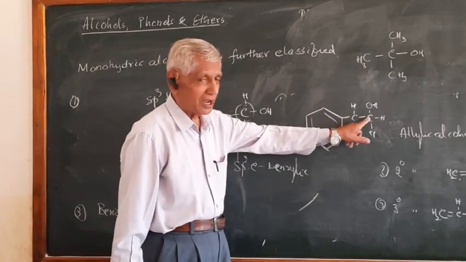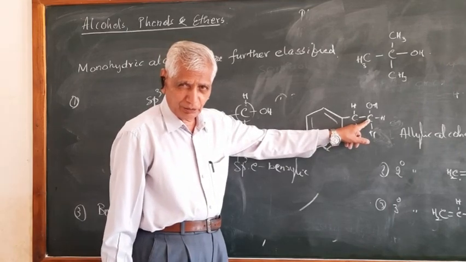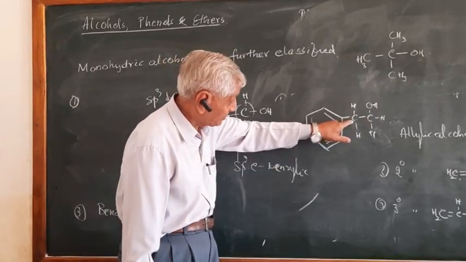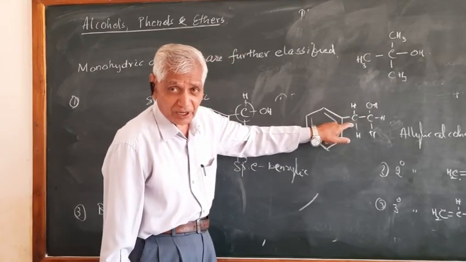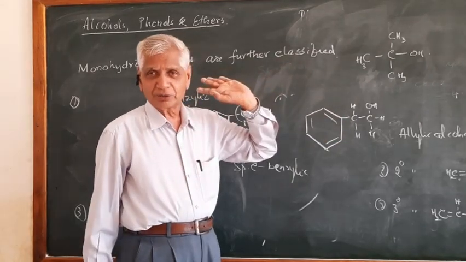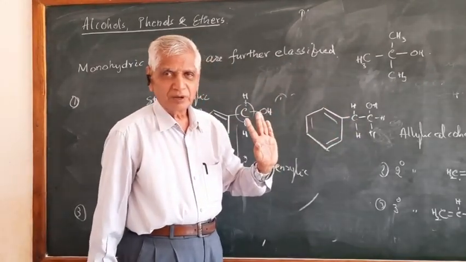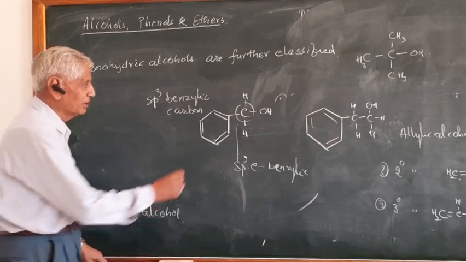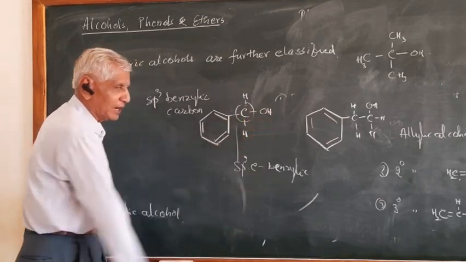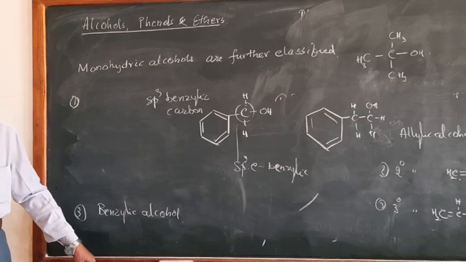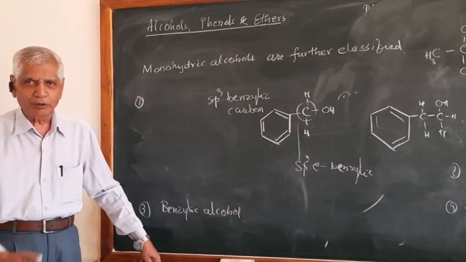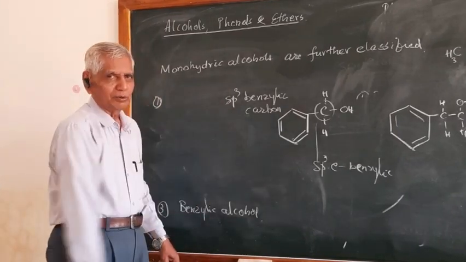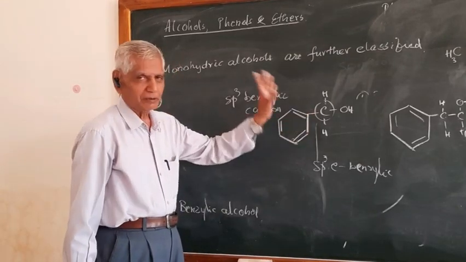You find here, this carbon is not directly connected to the benzene ring. There is one more carbon in between. This is benzylic carbon. If this carbon is connected to OH group, then it is called benzylic alcohol. Not this. Is that clear? So this is benzylic alcohol. Again benzylic alcohol, it has got sp3 carbon connected to OH. And as you know, if the OH group is connected to sp3 carbon, they are further classified into primary, secondary, tertiary. This is primary benzylic alcohol because this carbon is connected to only one carbon here.